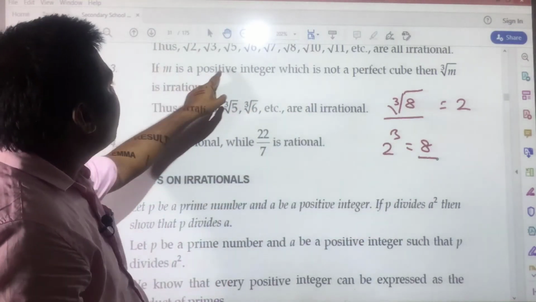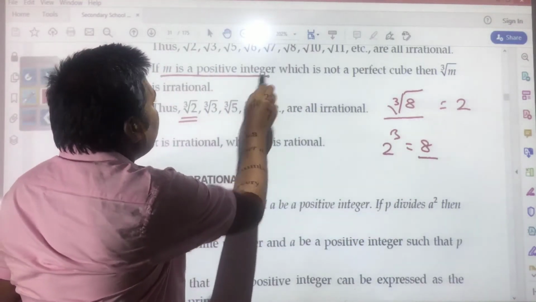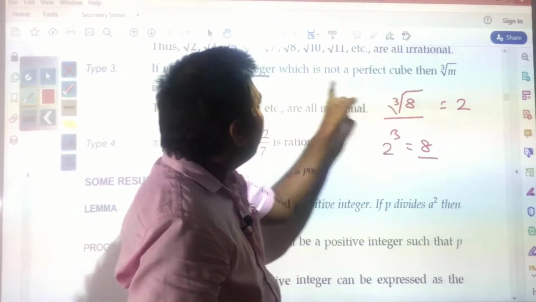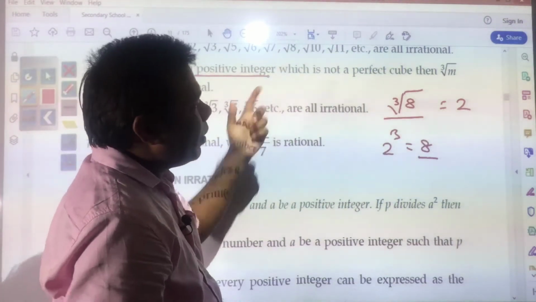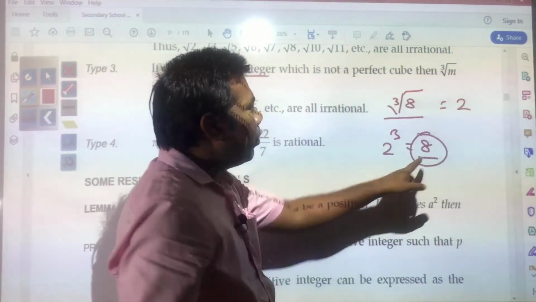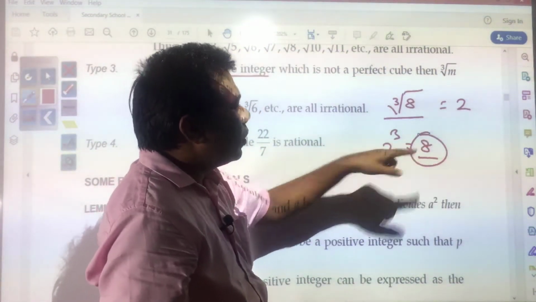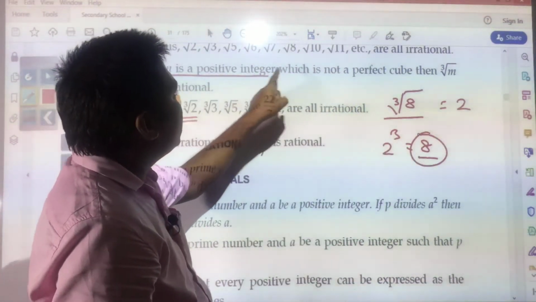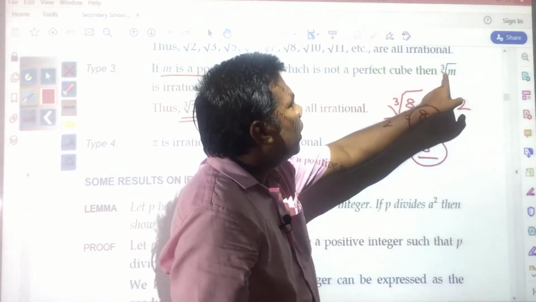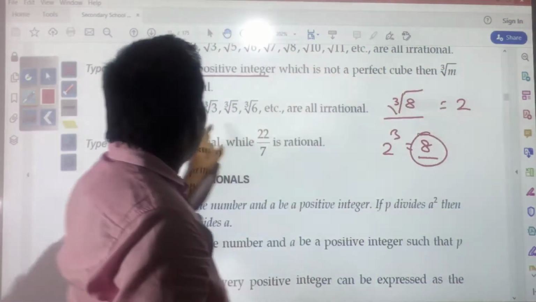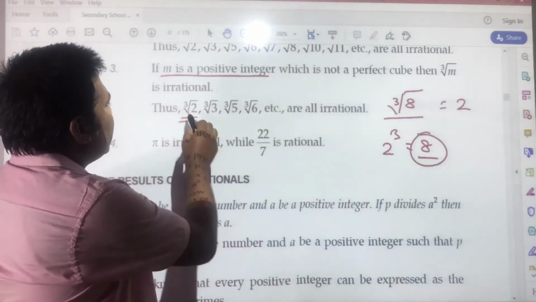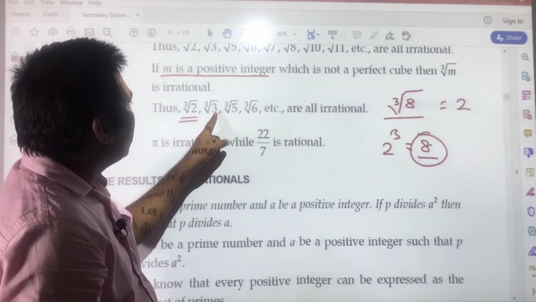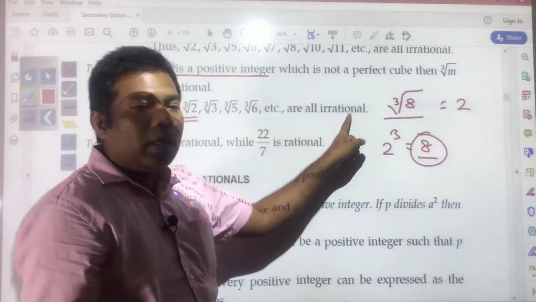So, if m is a positive integer which is not a perfect cube. But here 8 is a perfect cube, and that is why the cube root of 8 is not an irrational number; this is a rational number. If m is a positive integer which is not a perfect cube, then the cube root of m will be irrational. In the same way, the cube root of 2, cube root of 3, and so on are all irrational.